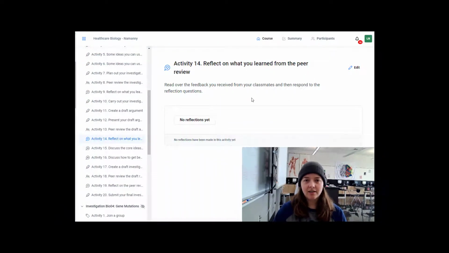Activity 14 is going to be reflecting on what you learned from the peer reviews that you got on your very own draft argument. So read over the feedback you received from people and then respond to the reflection questions. And please respond to these reflection questions sincerely. I want to make sure you're actually taking your peers' feedback into consideration throughout this investigation.